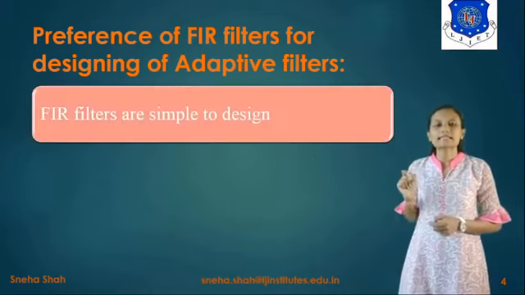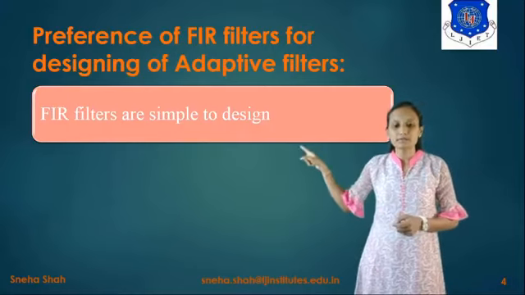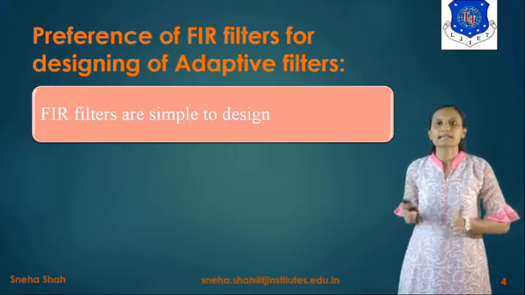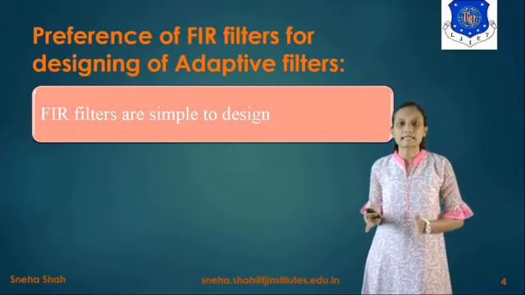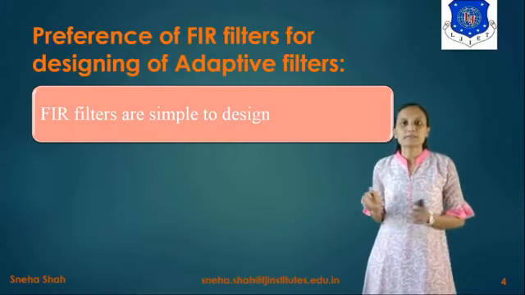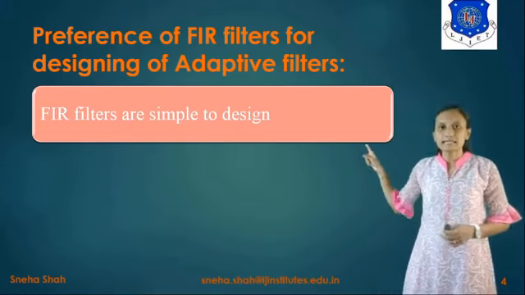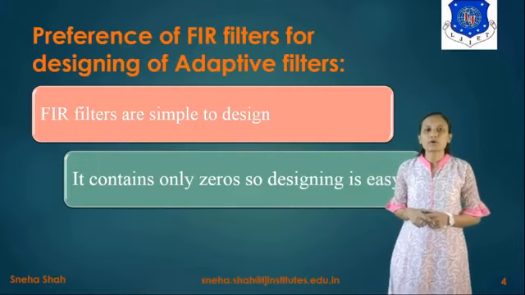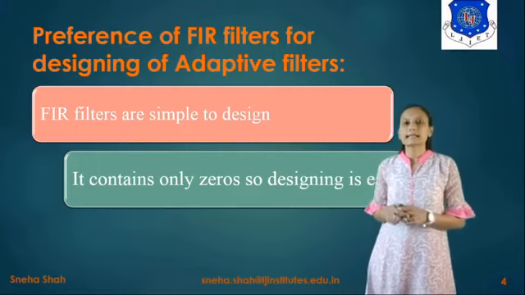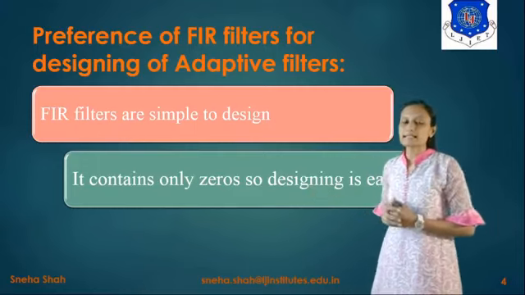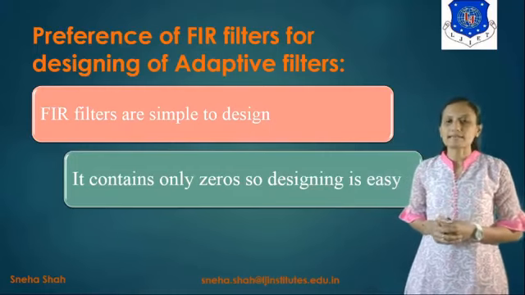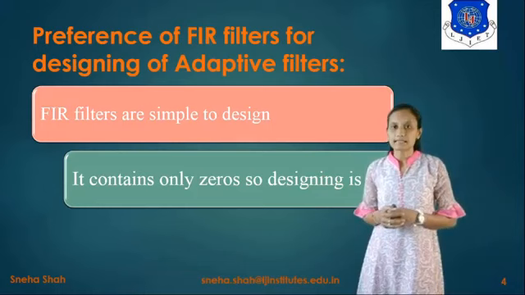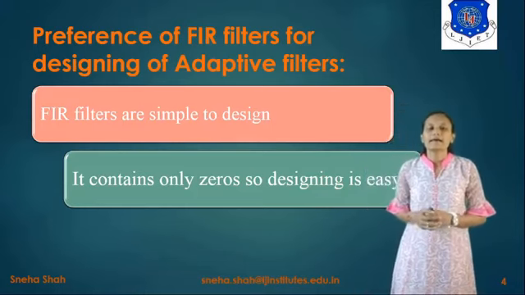The first reason is that FIR filters are simple to design. In a finite impulse response filter, as we take a finite number of input samples, the impulse response is finite, so the design is easy. The second reason is that it contains only zeros, so designing is easy. As it uses only zeros, there are no poles, so the design becomes simple.